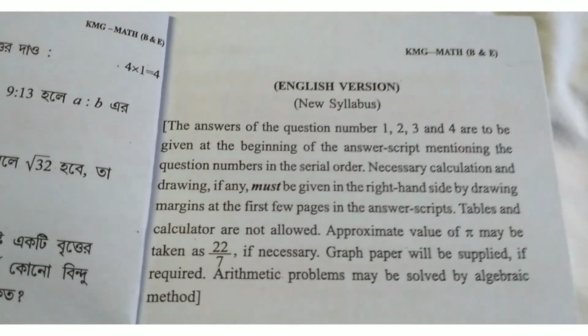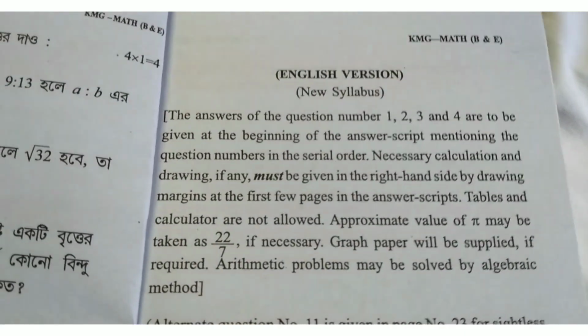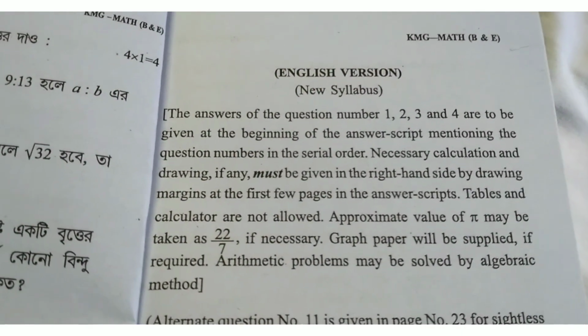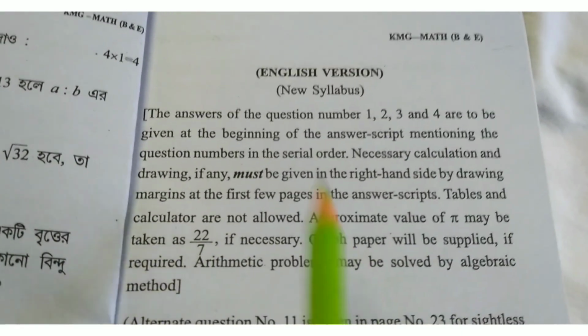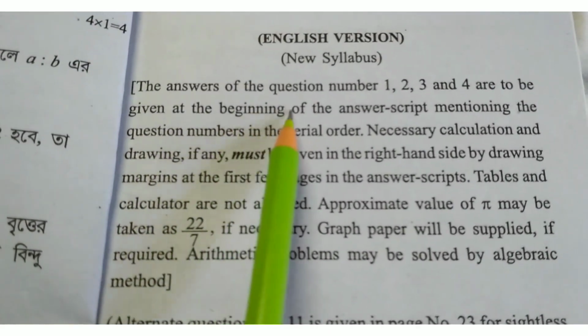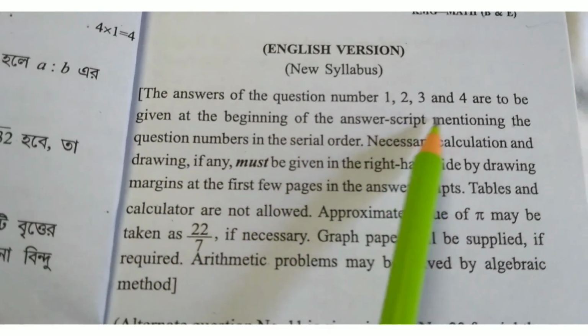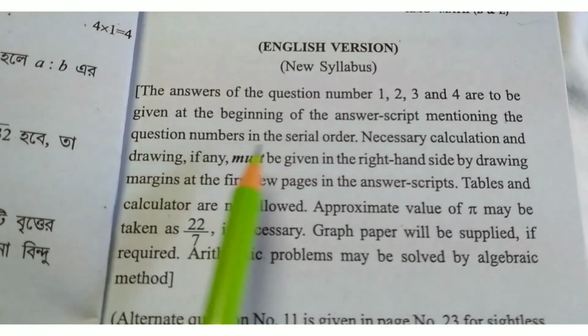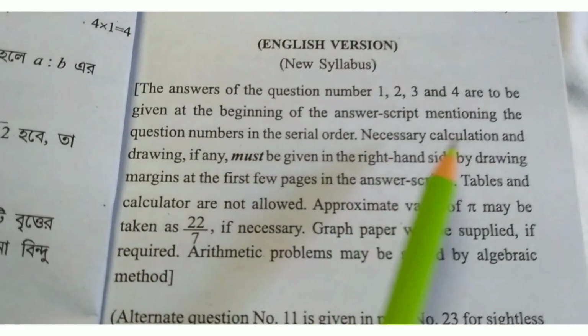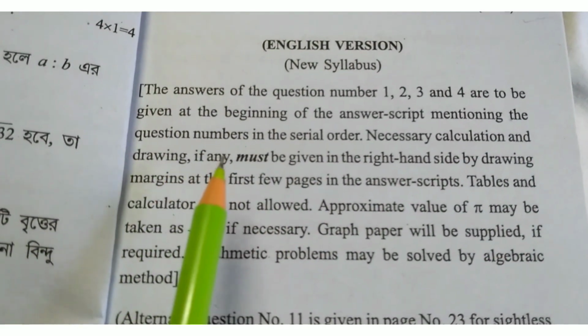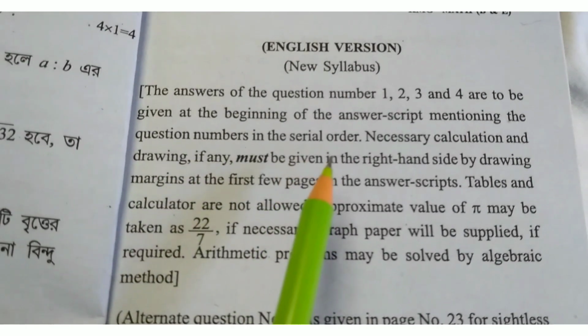At first I discuss with you the instructions about your answer sheet and question papers. The answers of question numbers 1, 2, 3 and 4 are to be given at the beginning of the answer script, mentioning the question numbers in serial order.